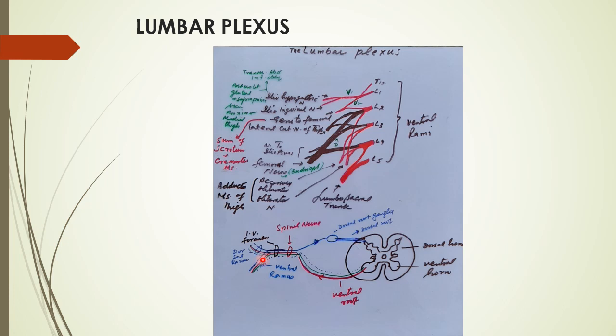In the case of the lumbar plexus, the contribution is from the ventral rami of T12, L1, L2, L3, L4, and L5. Although L5 also contributes to the sacral plexus, the special contribution is from T12 to L4 ventral rami.